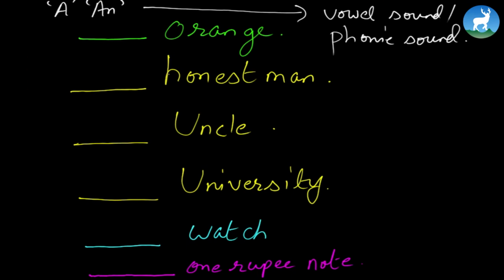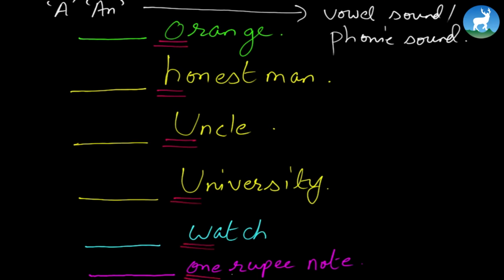H is not a vowel, it's a consonant, that's why it should be a here. Or U is a vowel, and W is a consonant, so I put a. That is a wrong perception, a wrong concept. What we have to focus on is only the initial letter, how we pronounce it.